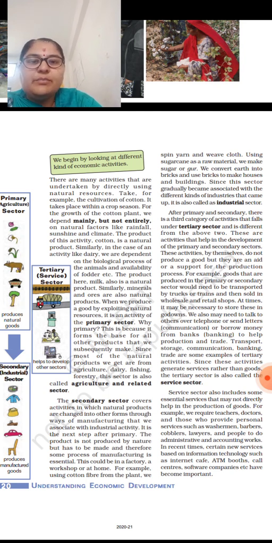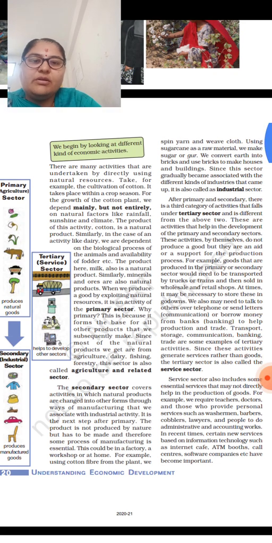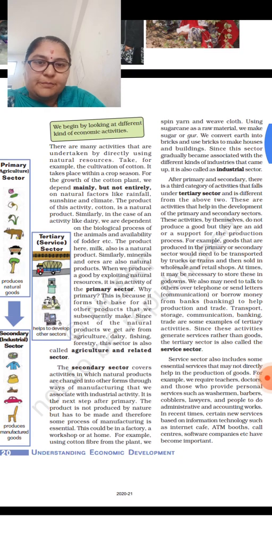For example, the growth of the cotton plant, we depend mainly but not entirely on natural factors like rainfall, sunshine and climate. The product of this activity, cotton, is a natural product. Yes, this cotton is a natural product. We have to depend on the natural factors like rainfall, sunshine and climate, then only we can grow the cotton.